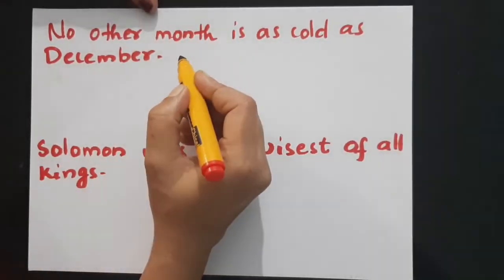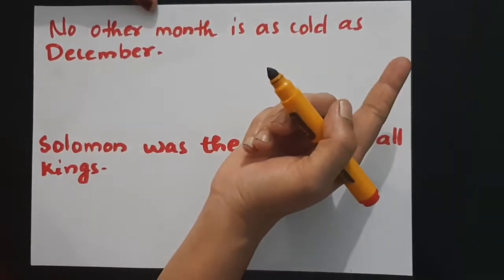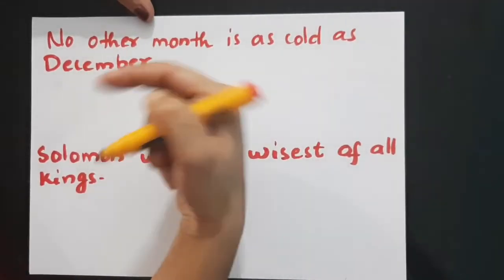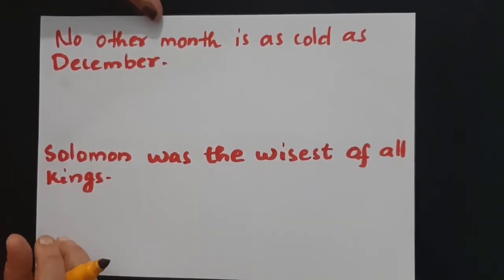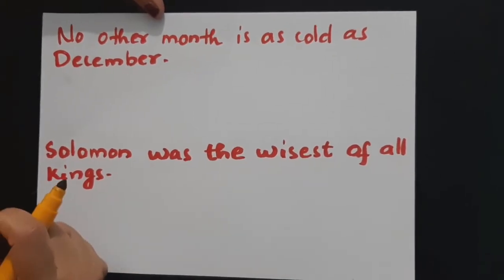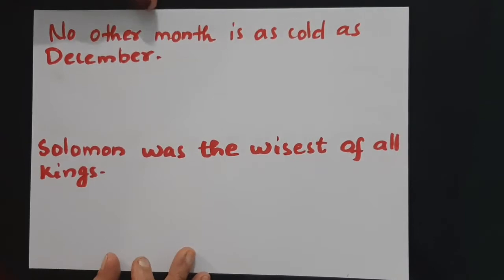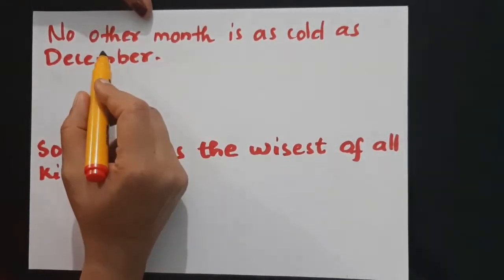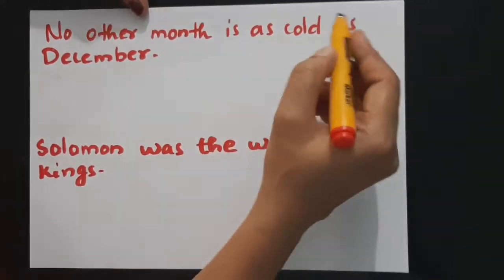So let's come back to today's portion, that is how other degrees can be converted to the comparative degree. How the superlative or the positive degrees can be converted to the comparative degree, that's what we're going to discuss now. Just consider this example: No other month is as cold as.